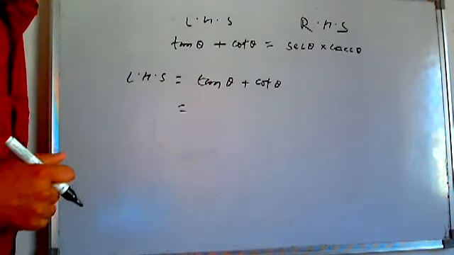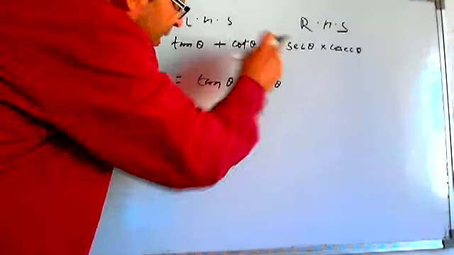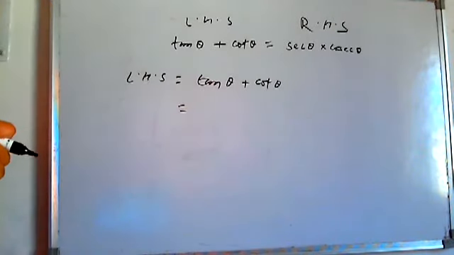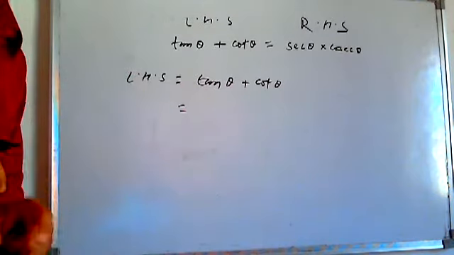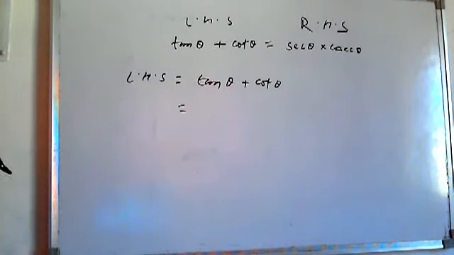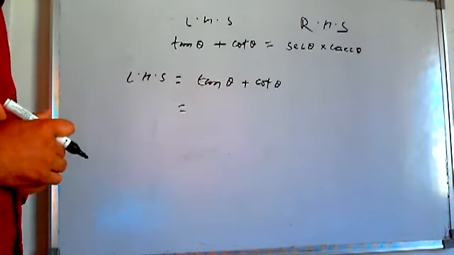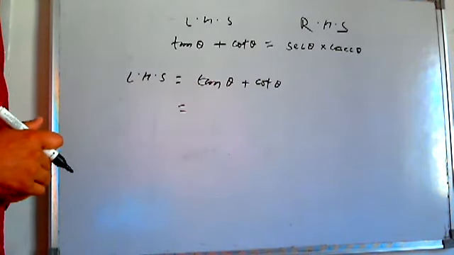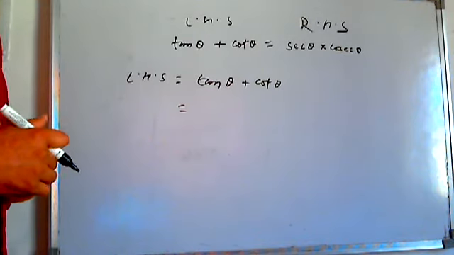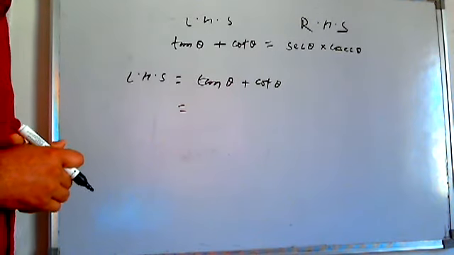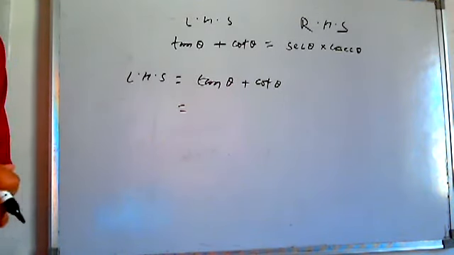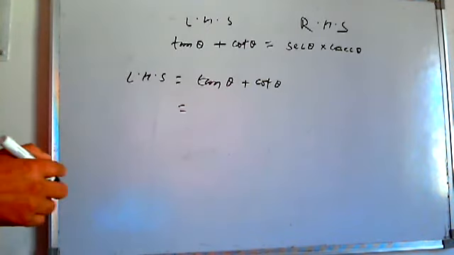You keep your eye at the RHS, you have to get sec theta anyhow, cosec theta anyhow. You know that a relation between tan and sec is there, but in the square form, not in the non-square form. You know that sec square theta minus tan square theta is 1, but this is not in a square form. So we are not left with any option. Why don't you use my recommendation that if nothing is working out, convert them into sine and cos form.